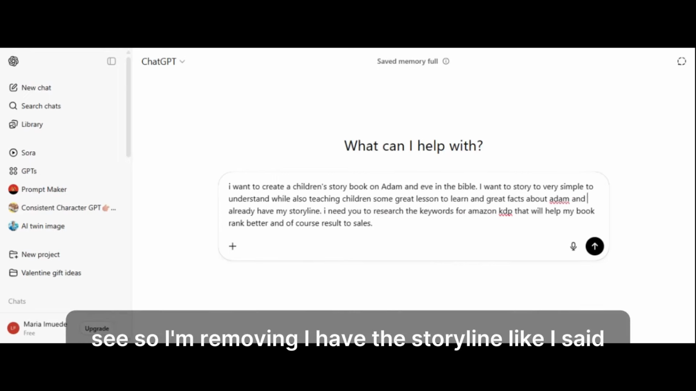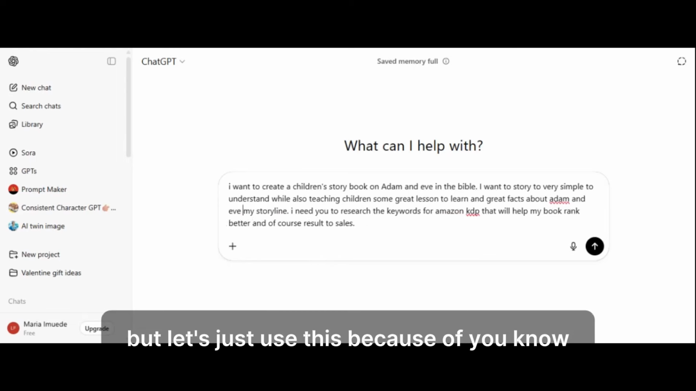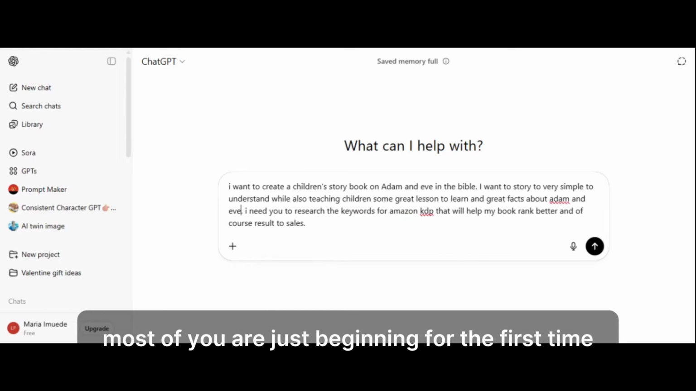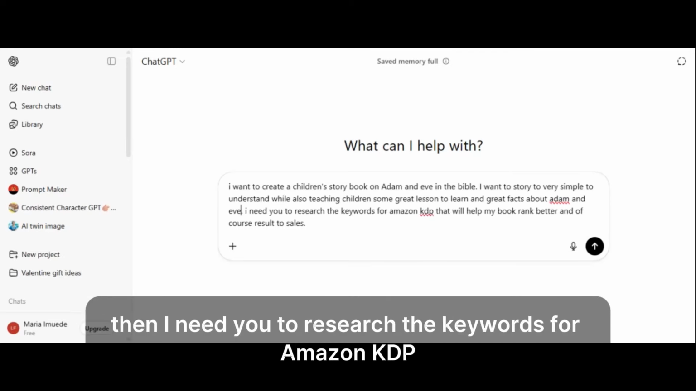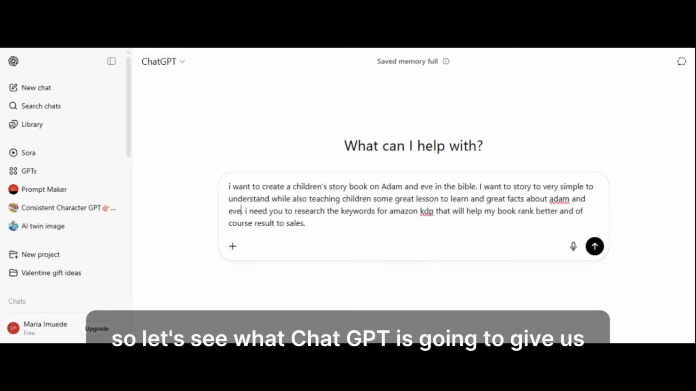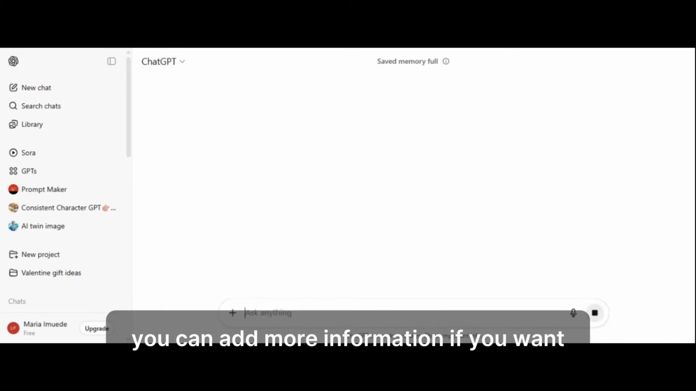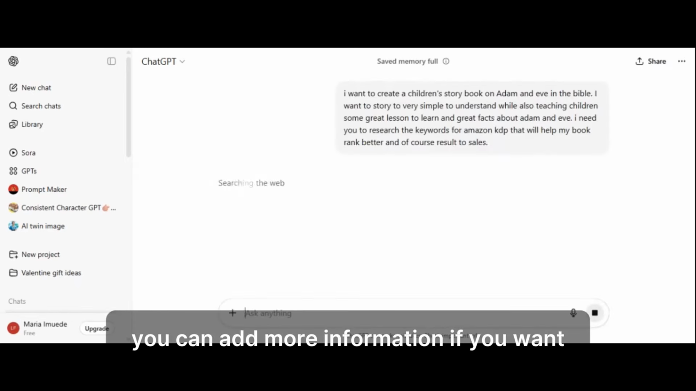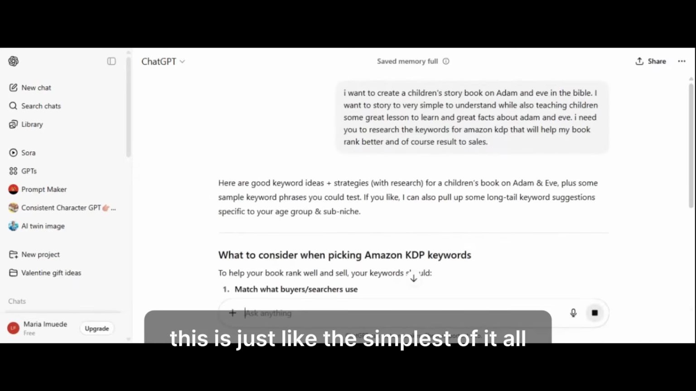See? So I'm removing, I have the storyline, like I said, I've done it, but let's just use this because most of you are just beginning for the first time. Then I need you to research the keywords for Amazon KDP that will help my book rank better and, of course, result to sales. So let's see what ChatGPT is going to give us. You can add more information if you want. This is just like the simplest of it all.